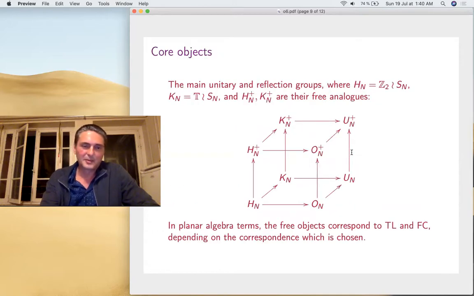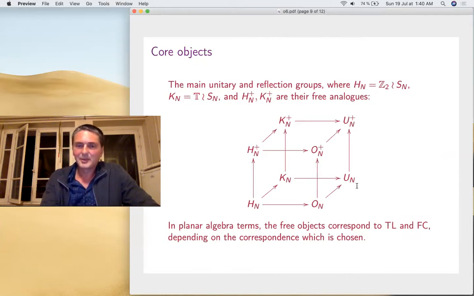So the quantum groups and planar algebras and all that. I'll consider just these objects here, those that we know, already when you enter free analogs, and also the hyperoctahedral group, the complex reflection group, and their free analogs. In planar algebra terms, on the bottom it's well known, and on top it's always Temperley-Lieb-Fuss-Catalan, depending on the correspondence which is chosen.